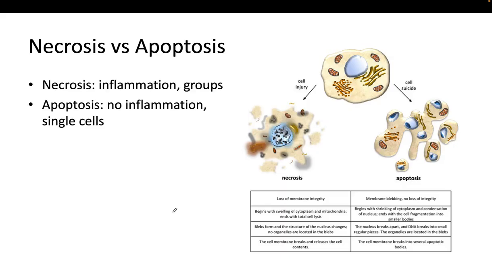In necrosis, cells swell and eventually rupture, and necrosis has inflammation. This is a major difference between necrosis and apoptosis. Necrosis has inflammation, apoptosis doesn't have inflammation. And in apoptosis, we don't have a rupture of the cell. In apoptosis, cells shrink and break into small, well-defined fragments that we call apoptotic bodies.